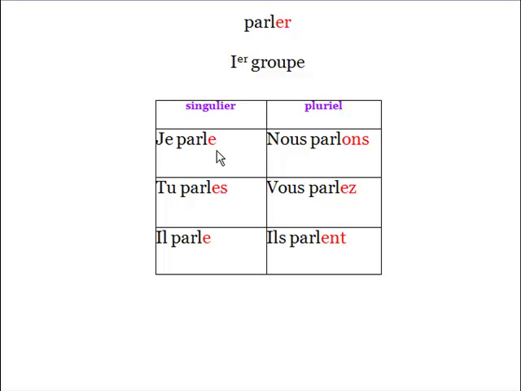So here they are. E, ES, E, ONS, EZ, ENT. And I encourage you to learn these endings without putting it off until later, because it's really something useful. It's very good to learn it from the beginning. Okay? But now let's continue.